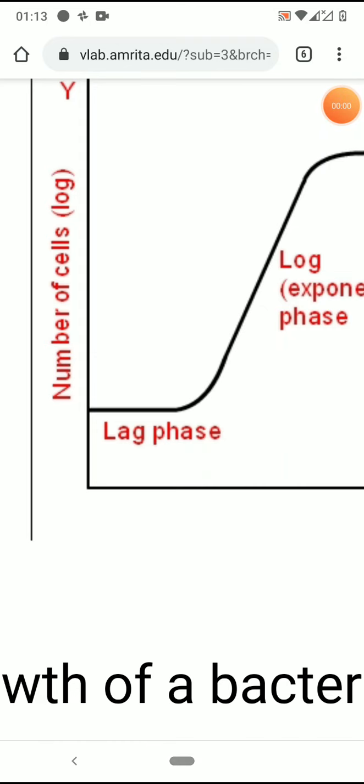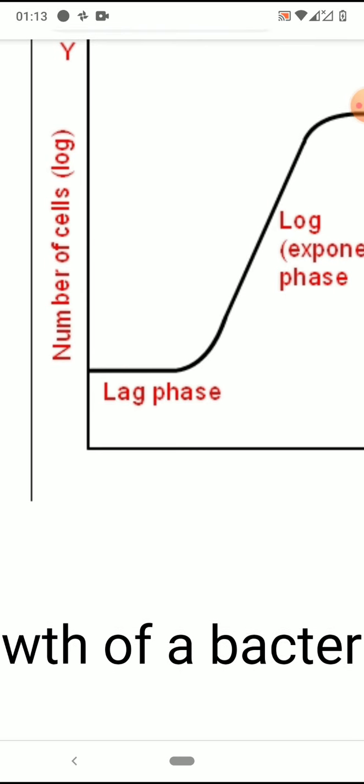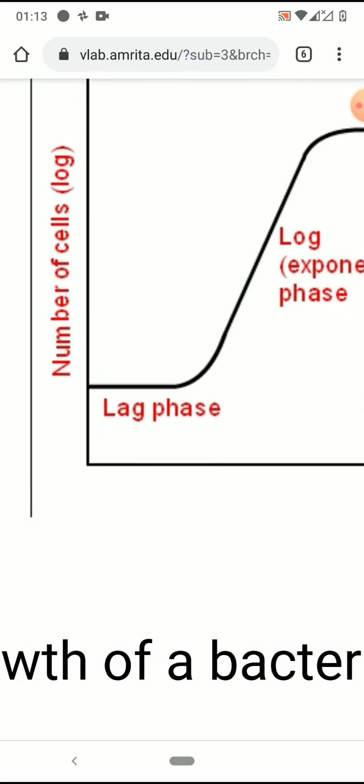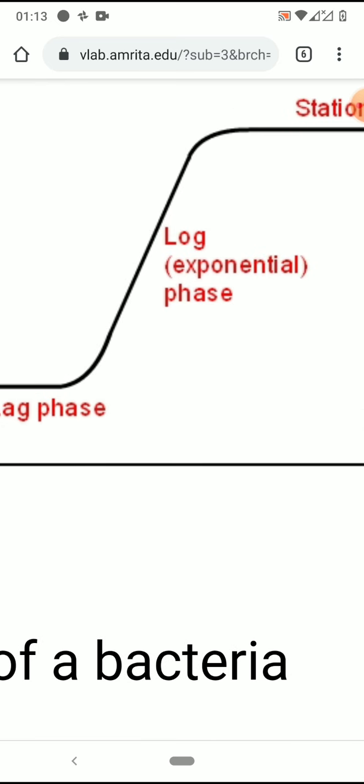So within this lag phase, the bacteria adjust to everything. Some bacteria take 1 hour, some bacteria take 1 day. So it depends on the bacteria. It varies from some hours to 1 day. Okay. So after this, it enters the log phase, that is the exponential phase.